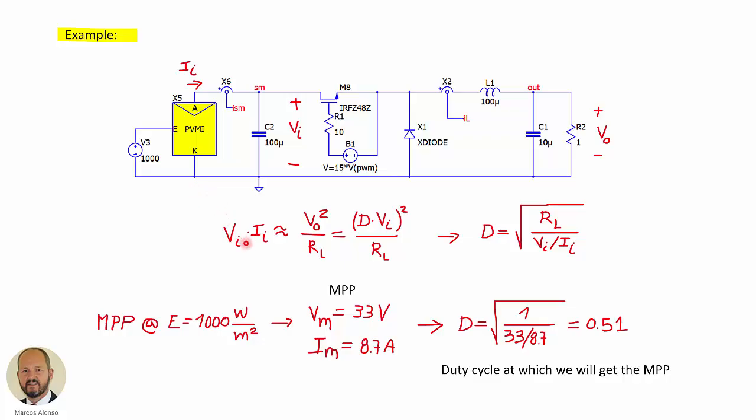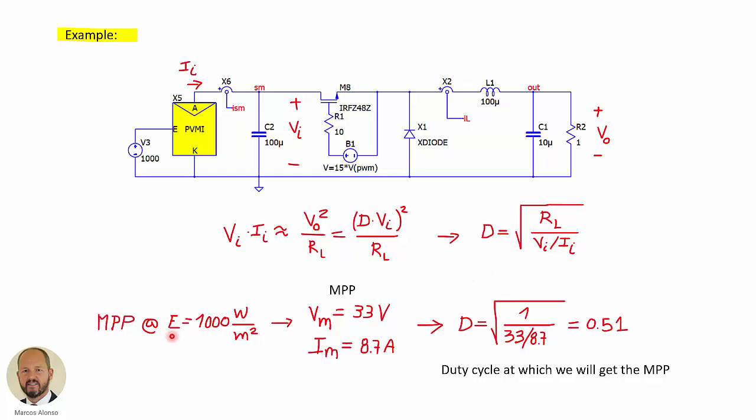So for this we can say that the input power is approximately equal to the output power. The converter is going to operate in continuous conduction mode, so we can say that the output voltage is the duty cycle times the input voltage. So we have this relationship between the duty cycle, the load of the converter, and the ratio of the input voltage and input current.